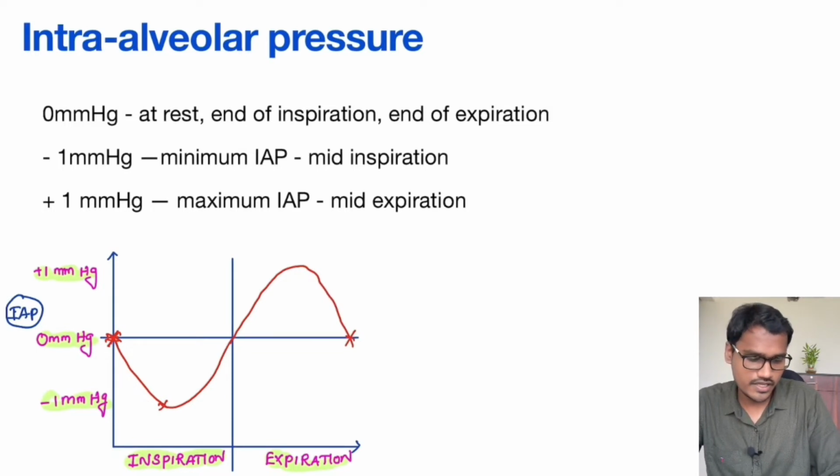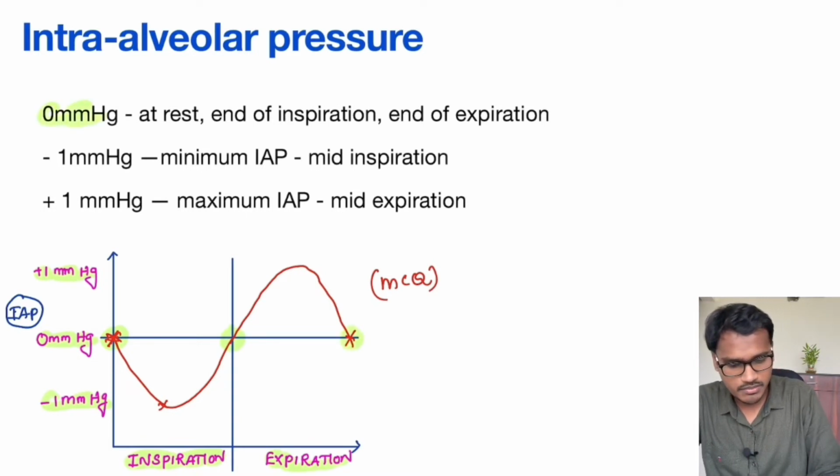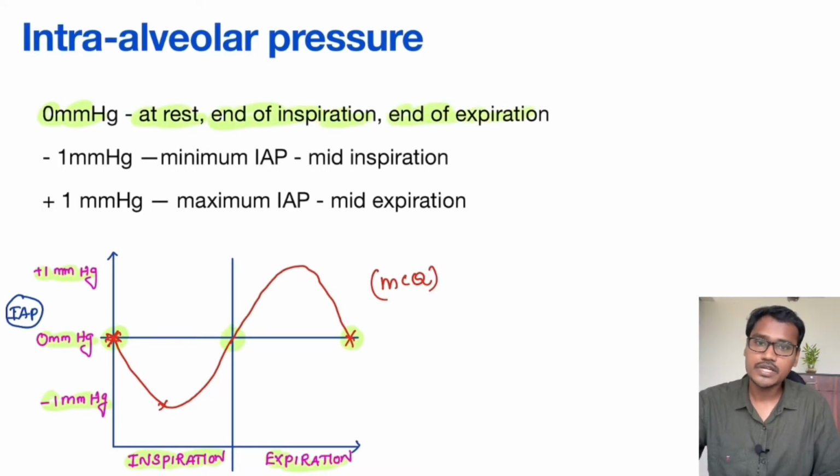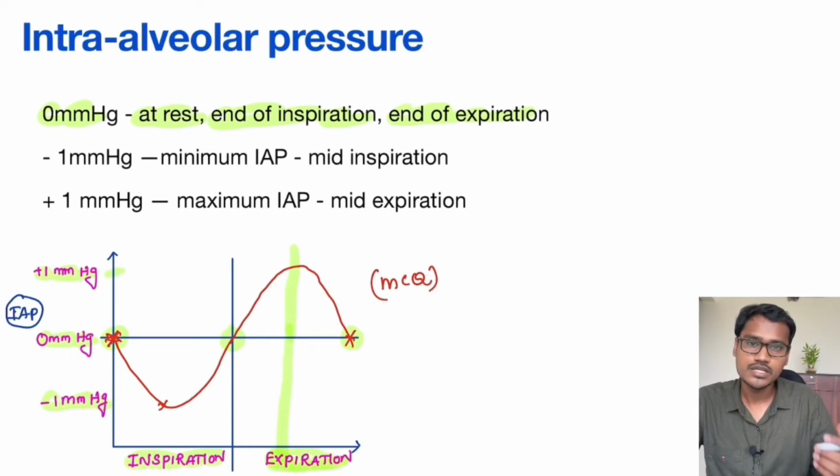This graph is very important from the MCQ perspective. Various questions have been asked. Now let's see what questions are asked. The pressure is 0 at rest, at the end of inspiration, and at the end of expiration. In all the places it is 0, like in 3 places. Where is the pressure maximum? The pressure is maximum, that is plus 1, during this process. What is this process? This process is nothing but our expiration.